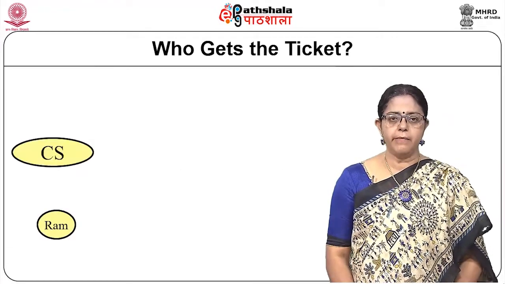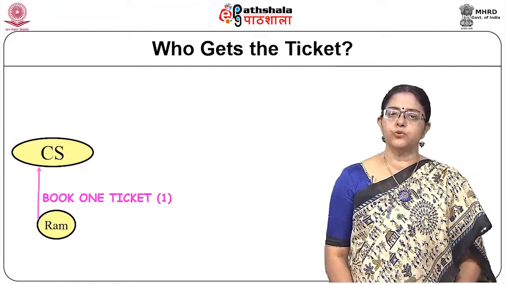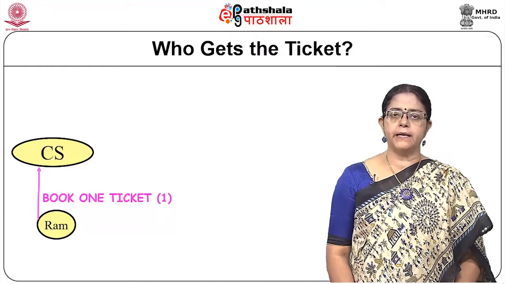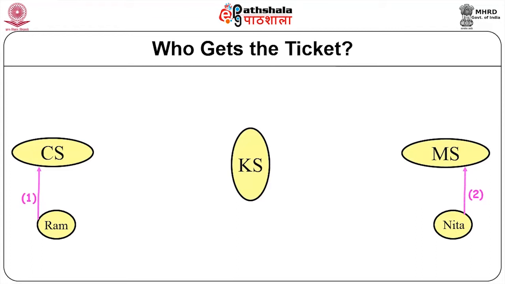Here is our Ram accessing Chennai server and trying to book the ticket, and here is Neeta accessing Mumbai server equally trying to book a ticket, and here is our Kolkata server, which is our data server. So, both Chennai server and Mumbai server has to connect to the Kolkata server to be able to book the ticket.